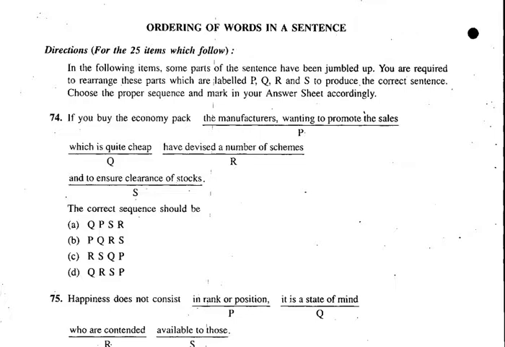In the UPSC examination, ordering of words and ordering of sentences are very important. Now, in the case of ordering of words, you have to make a meaningful sentence. Whereas in the case of ordering of sentences, you have to make a passage. It's a paragraph. But here, in the case of ordering of words, you have to see that you make a meaningful sentence.